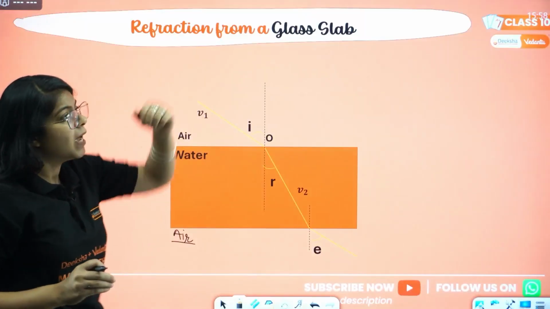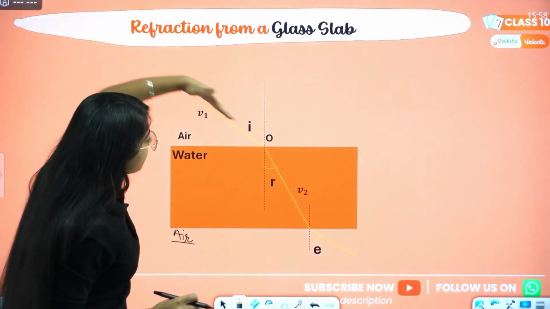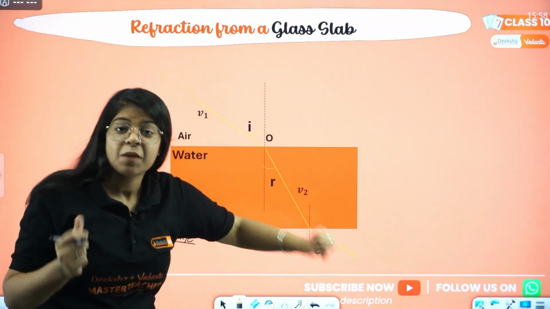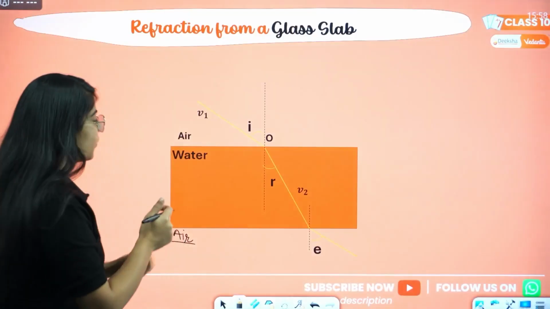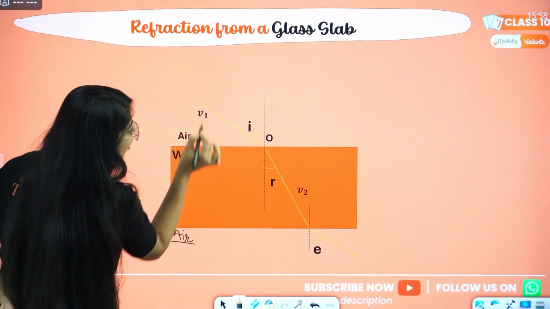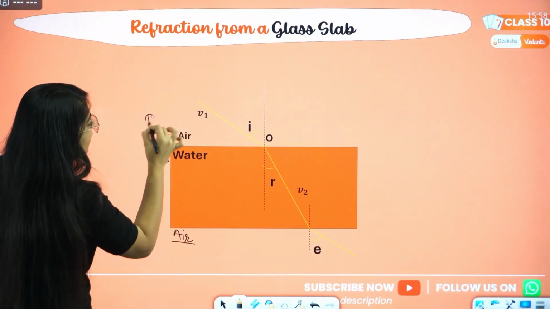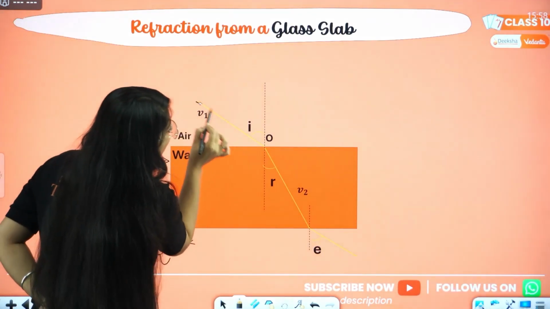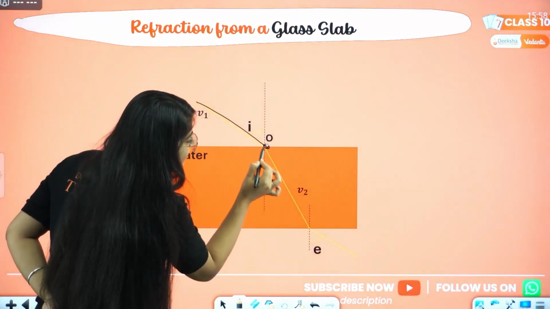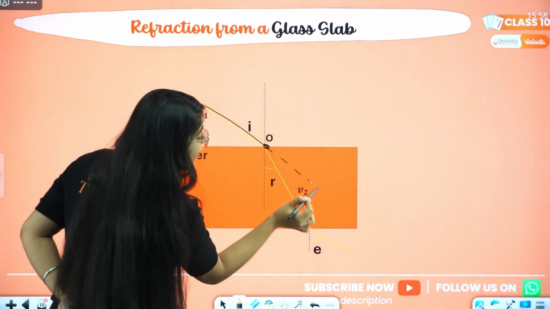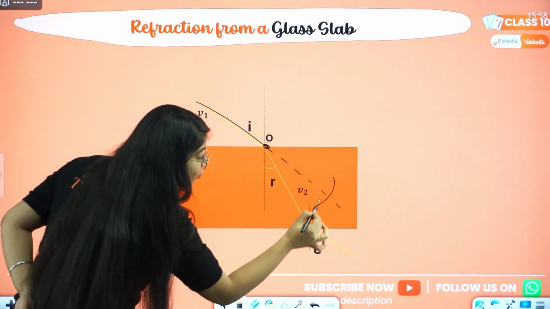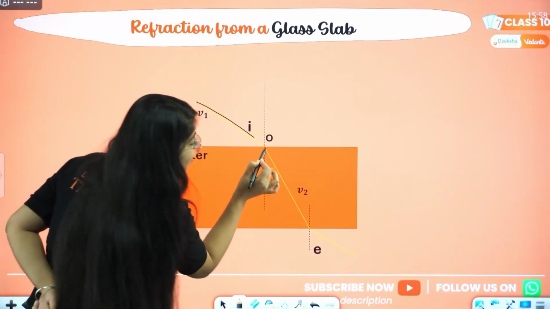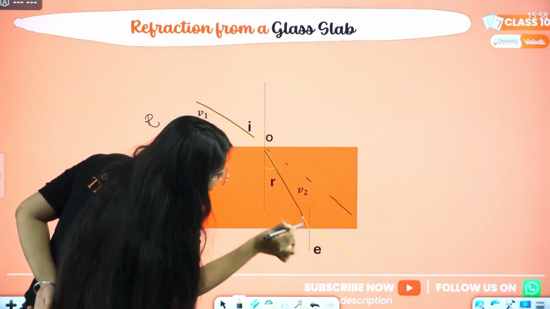Now, the light will go in, then it will enter into the water, then it will come out into the air. But let's see how exactly it will do that. This is the light ray from air. It is going from air into the water, that is rarer to denser, and this is again rarer. The light ray goes in at the point of incidence. Now it will not go straight. We know refraction: it will bend towards the normal. So instead of going straight, it bent towards the normal.